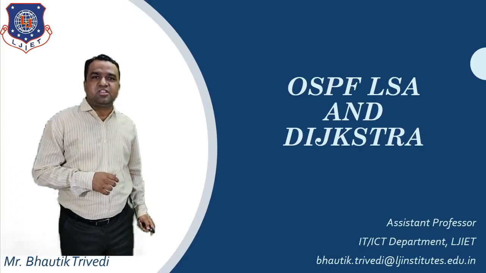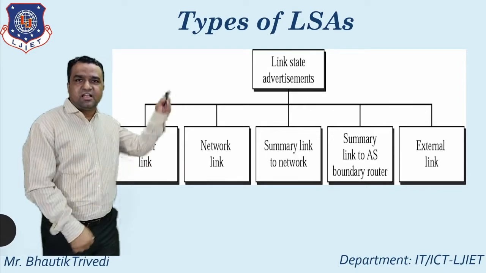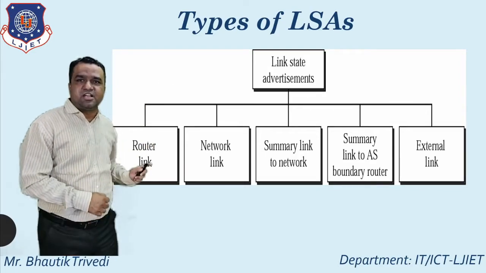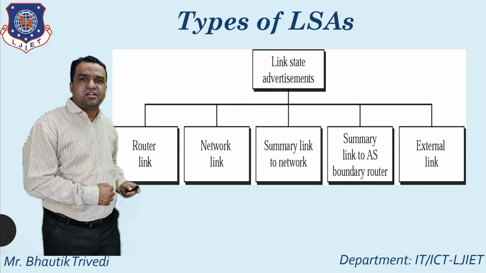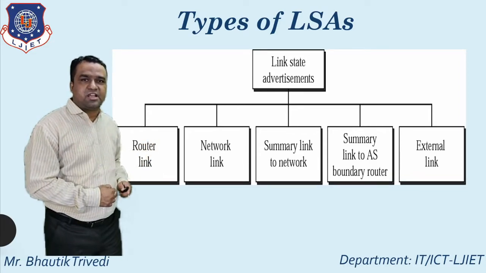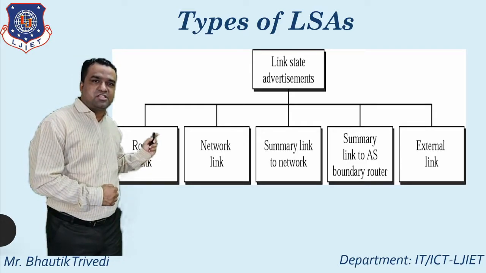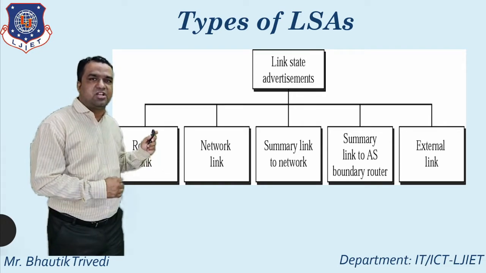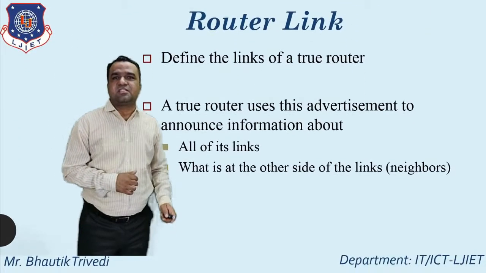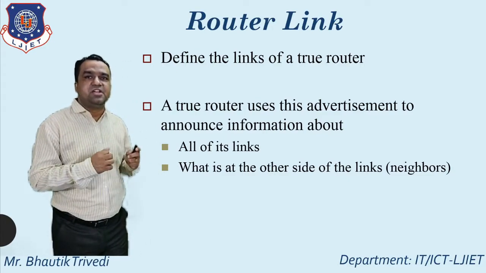So let's start with one diagram, you just see. This is the diagram for that. Link state advertisement is generally divided into 5 parts. First one is the router link. Second one is the network link. Third one is the summary link to network. Fourth one is the summary link to AS boundary router. And fifth one is the external link. So let's start with each and every type of LSA in detail.